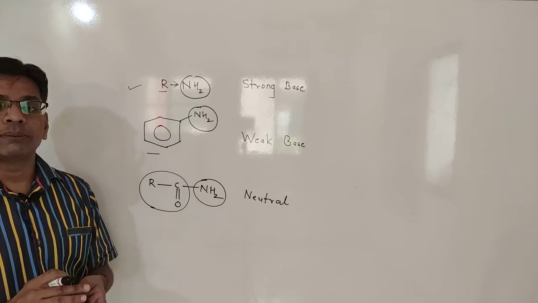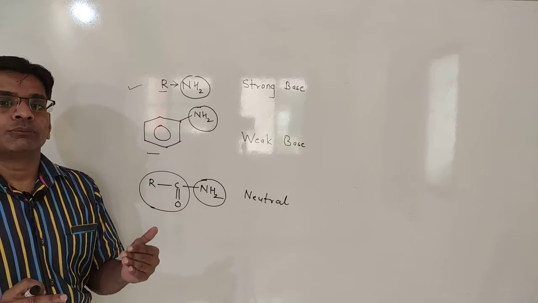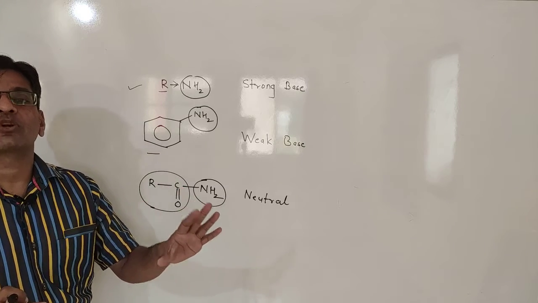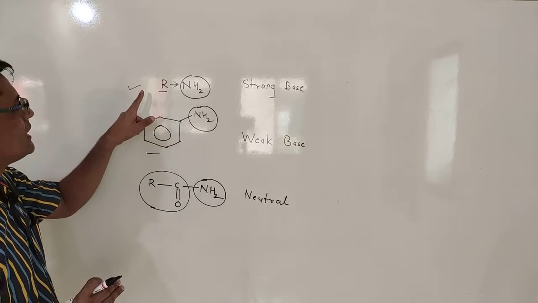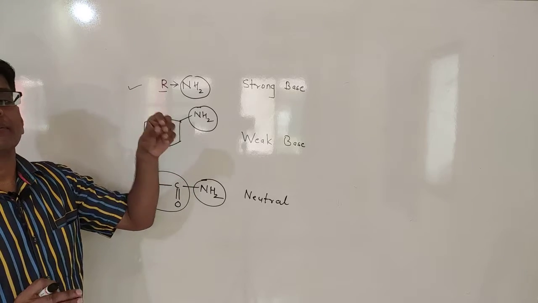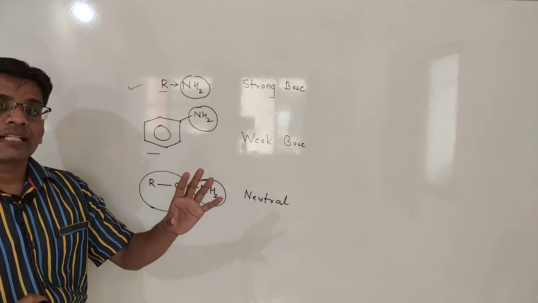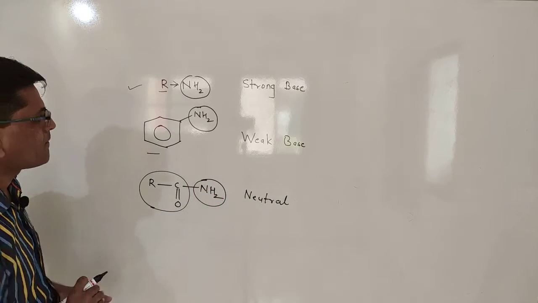According to the definition of a Lewis base, if the molecule is ready to donate its lone pair easily, it becomes a strong base. That's why aliphatic amines, whether primary, secondary or tertiary, are strongly basic.